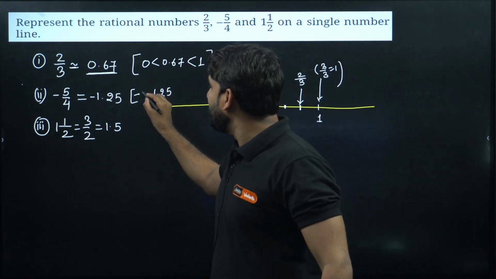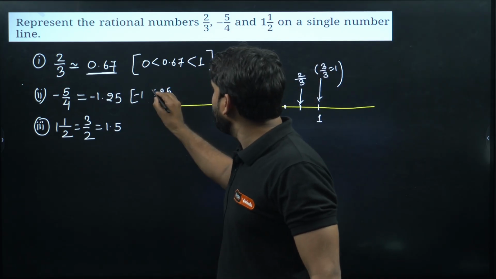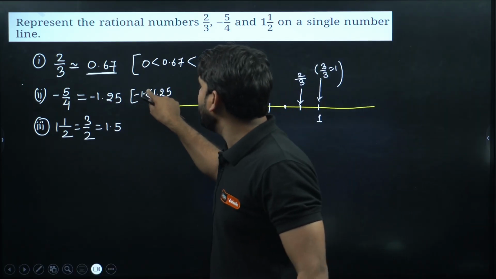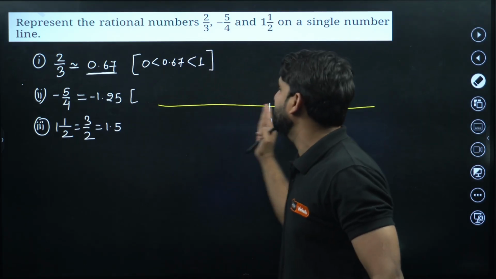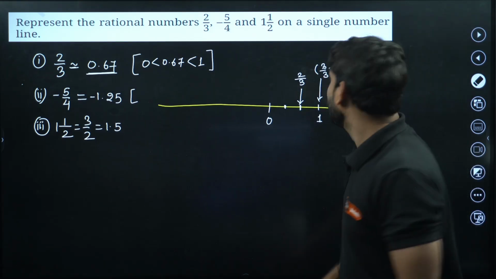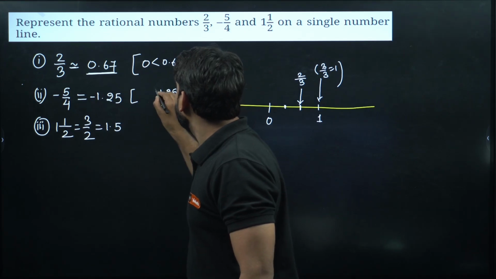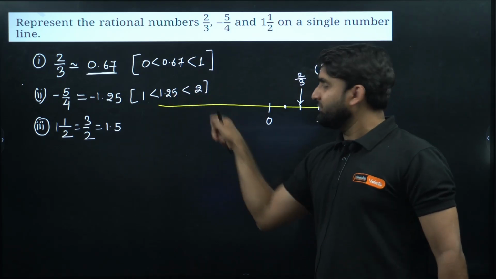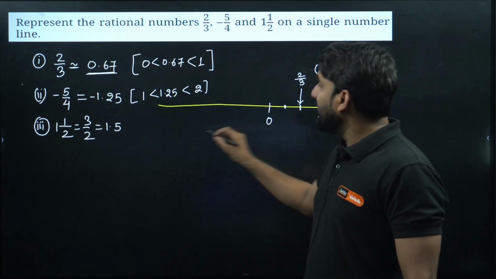It will lie at negative 1, here this is negative 1. Let's not write negative, because we all know the negative sign is automatically there. So let's ignore the negative just for a little while, because as we move this side, the number decreases. Minus 3 and minus 2, which is greater? Minus 2 is greater. So don't get confused. Just write only 1.25 is greater than 1 but less than 2. We know this is the negative side, so please ensure to put the point here at the left side of 0. So now this is 1.25.